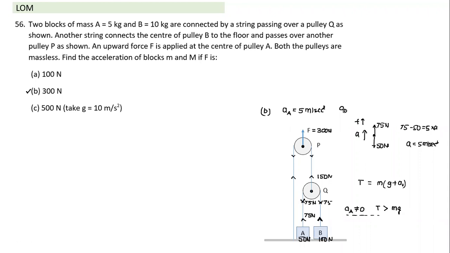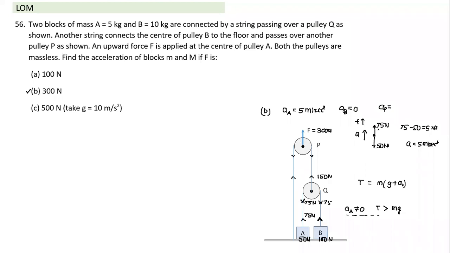This is AB equal to 0. If I have to calculate the acceleration of pulley P, will this pulley move? If I apply a force of 300 Newton, the pulley also will have an upward acceleration. And what will be the acceleration of the pulley? The acceleration of pulley P we cannot calculate from Newton's law of motion because it's massless.